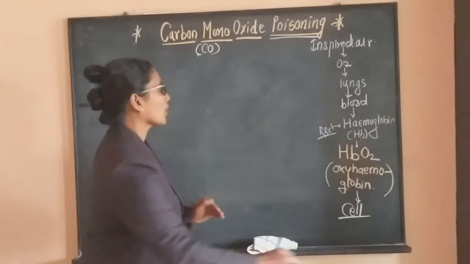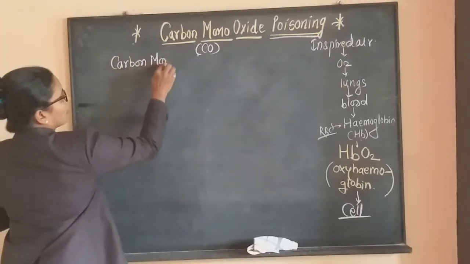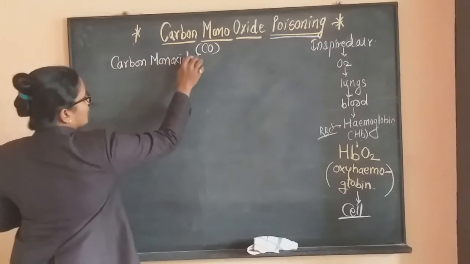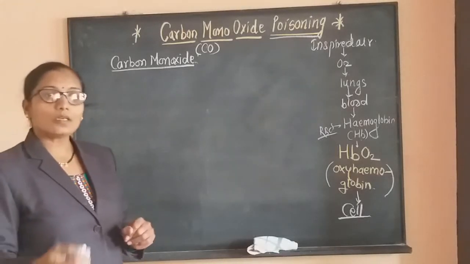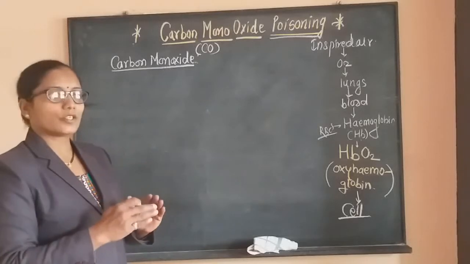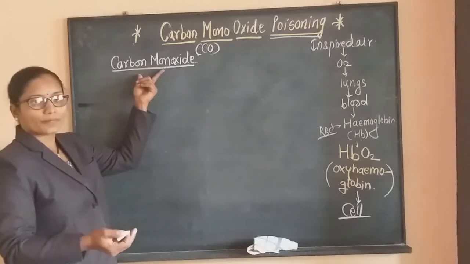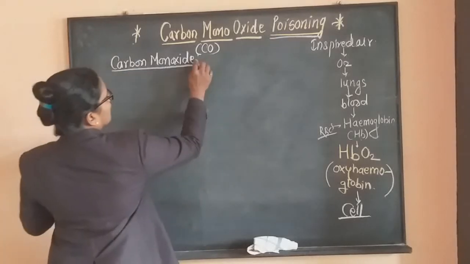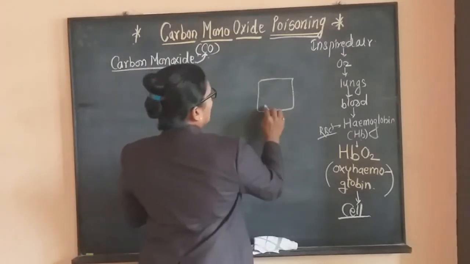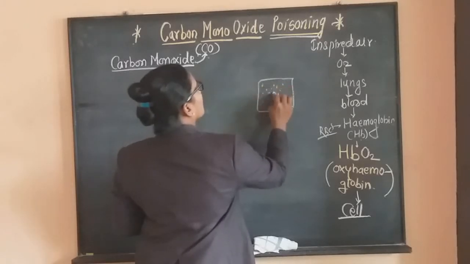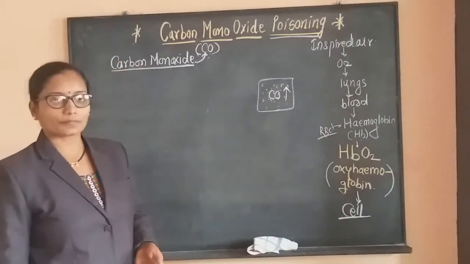In a closed room, or where automobile engines are continuously running, or with incomplete burning, these conditions are responsible for the release of carbon monoxide, CO. If, in a closed room, stoves or burners run continuously or incomplete burning takes place, the concentration of carbon monoxide is high.